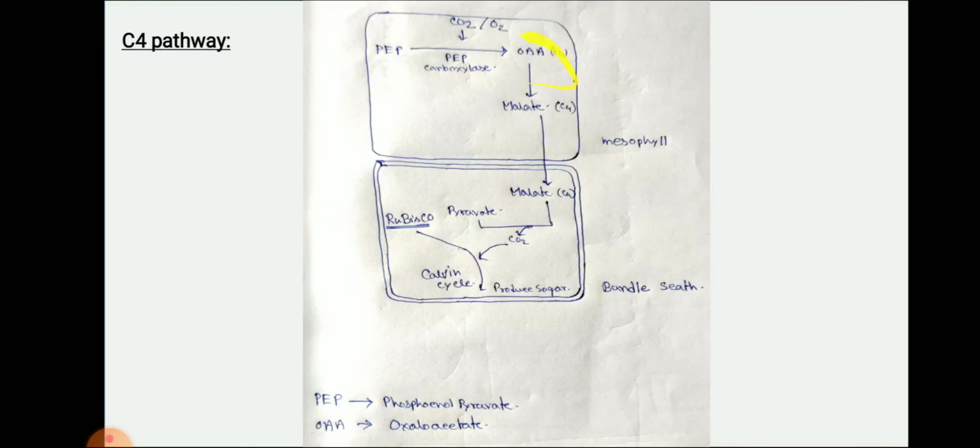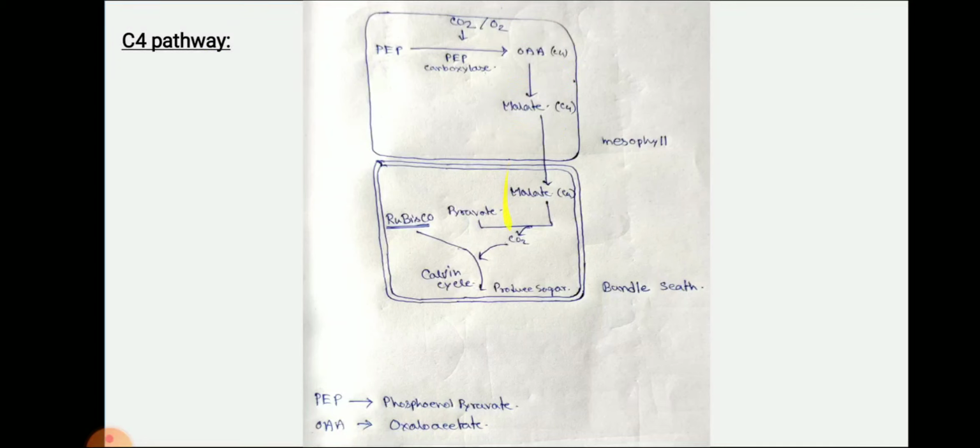And when oxaloacetate is formed, it easily converts to malate, which is a 4-carbon, stable compound. It has four carbons. That's why this pathway is known as the C4 pathway.